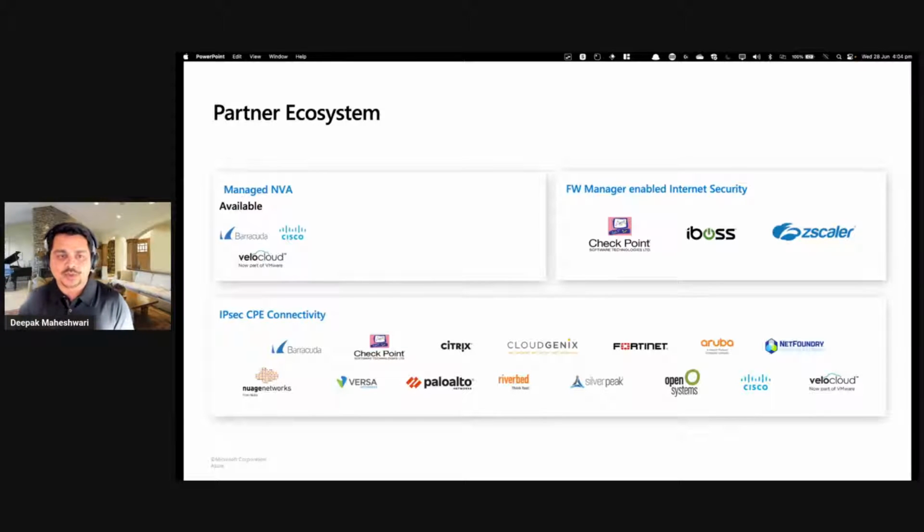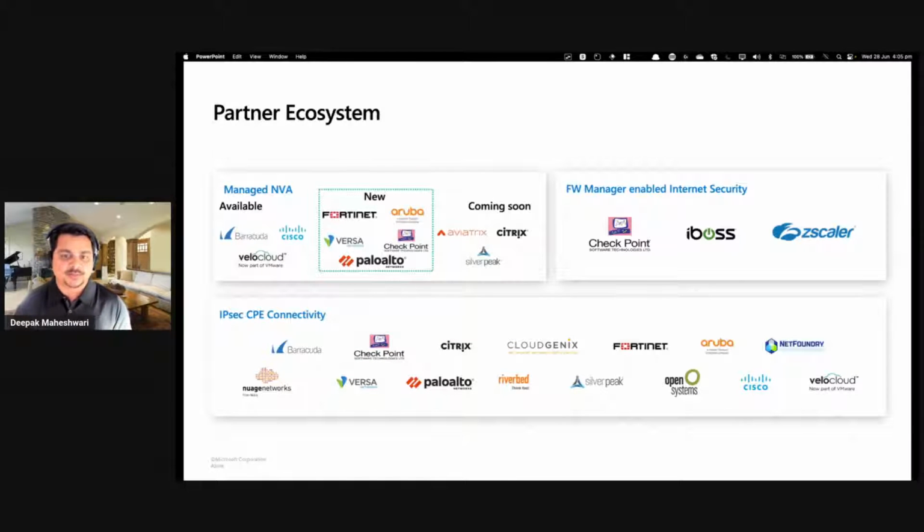We also introduced managed NVA within the Virtual WAN. So you can use Microsoft's offering, or if you are using SD-WAN from a different partner solution, you can also use it inside the Virtual WAN. This partner ecosystem is being updated frequently. We now support Fortinet, Checkpoint, Aruba, Palo Alto and other firewalls, and there are more coming soon.